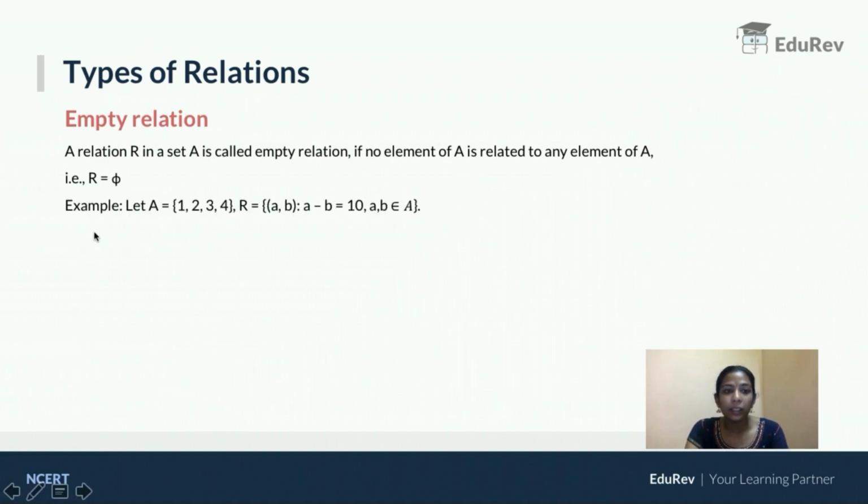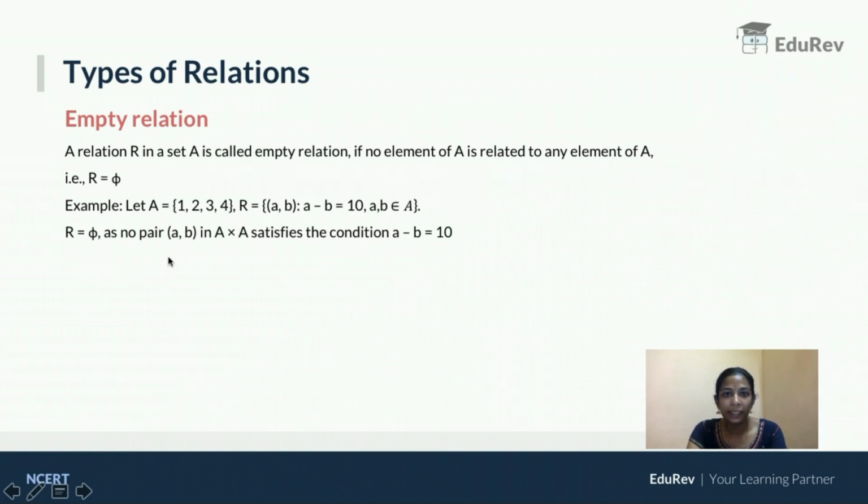So let us look at an example. Let A is equal to {1, 2, 3, 4} and R is equal to ordered pair (a, b) such that a minus b is equal to 10, given a, b belongs to A. What is A made up of? It is from 1, 2, 3, 4. But what is my relation? If I take an ordered pair, the difference between them should be equal to 10. But what is the highest difference that I can make here? If I take 4 and 1, the difference will be 3. If I take any other ordered pairs, the value will be less than that. So it is pretty clear that the difference between two numbers will not be equal to 10 for the given set. So it is called an empty relation.